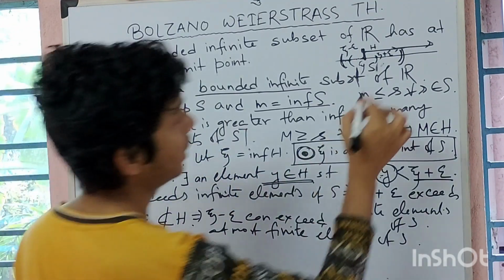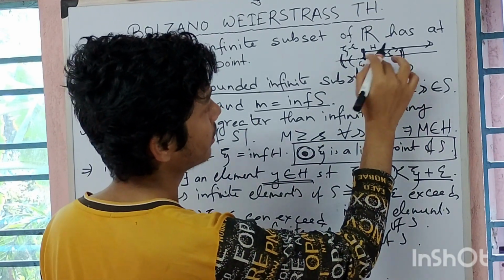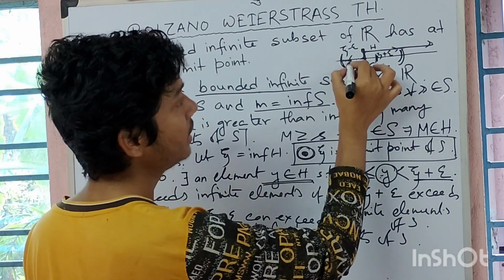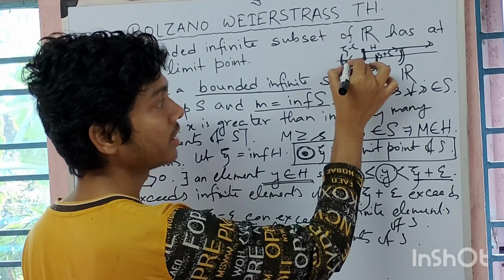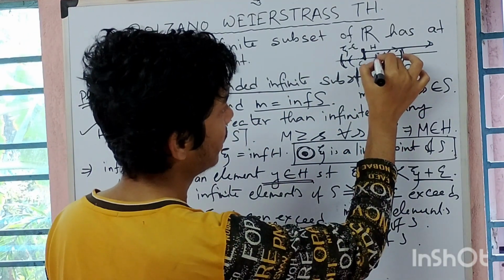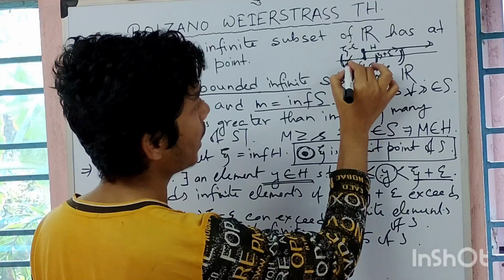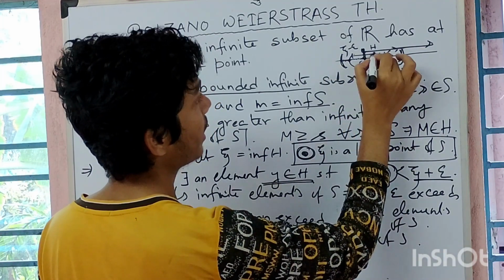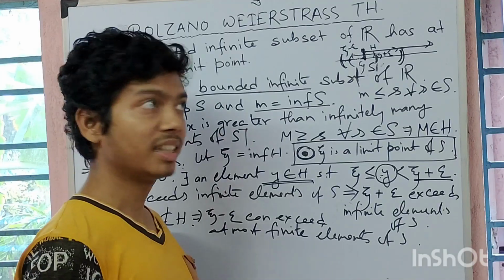Now look at this: the xi plus epsilon point exceeds infinite elements of S, and the xi minus epsilon point exceeds at most finite elements of S. That means between xi minus epsilon and xi plus epsilon there are infinite elements of S, is it not?